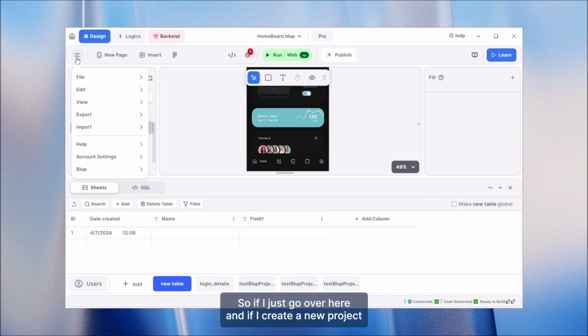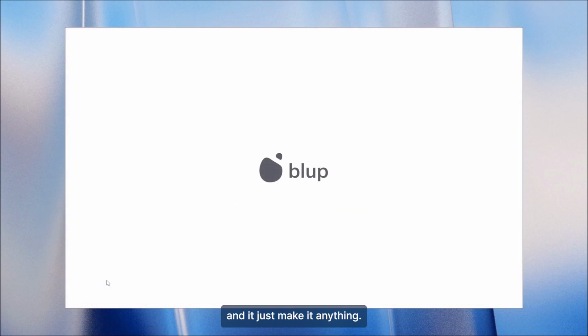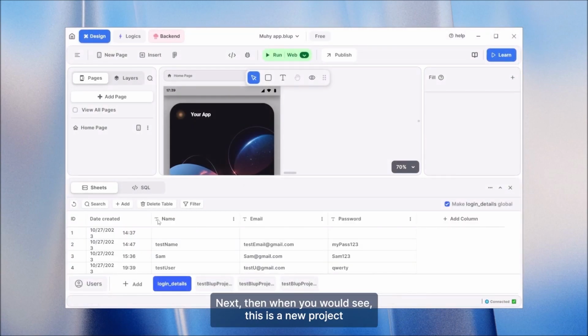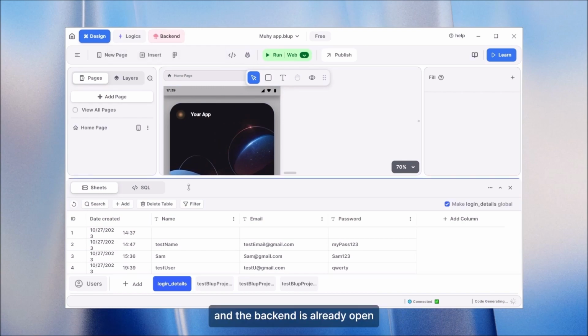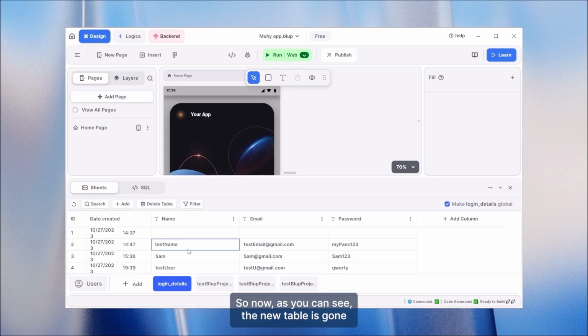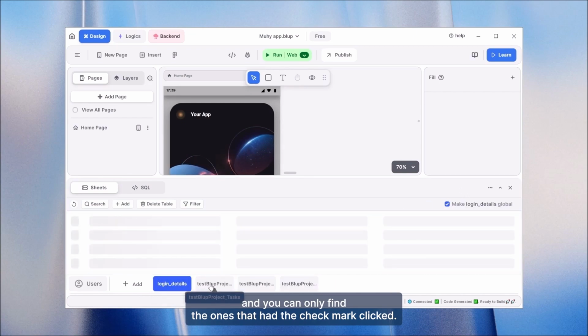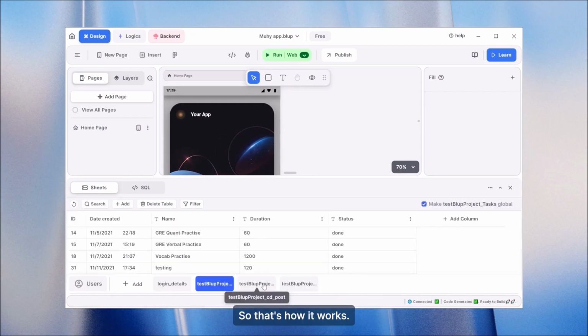So if I just go over here in the file, create a new project. Let me just make it anything. Next. Then you would see this is a new project and the backend is already open because of the previous one that we had already opened in the project. So now as you can see, the new table is gone and you can only find the ones that had the check mark linked to it. So that's how it works.